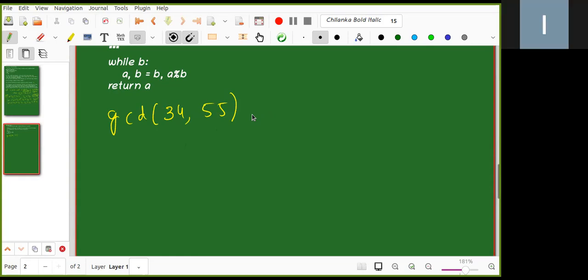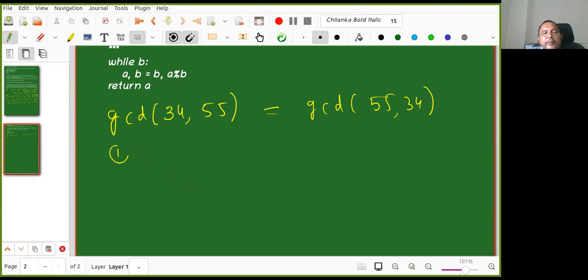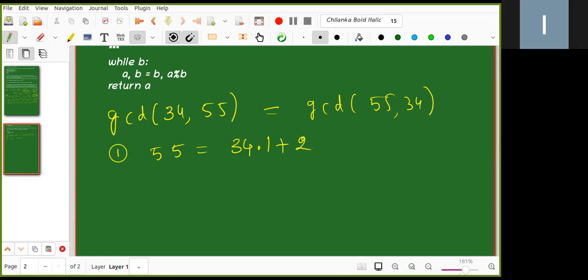It is GCD of 55 comma 34 first. Great. What is the first step then? 55 is equal to 34 times 1 plus 21.